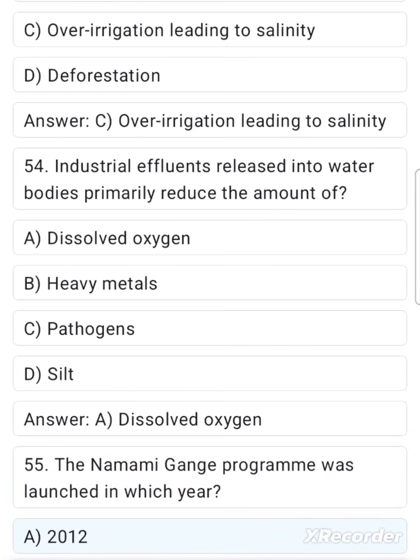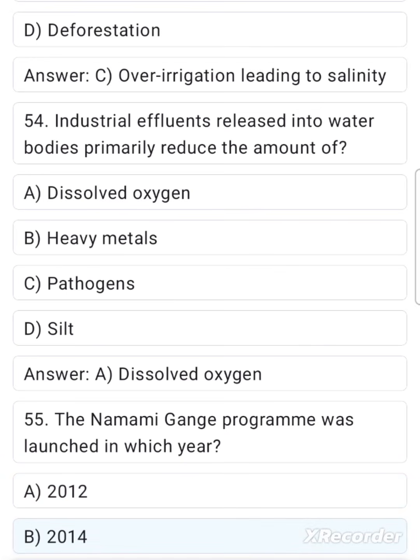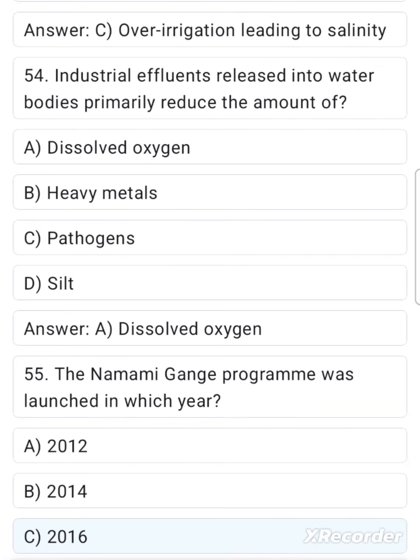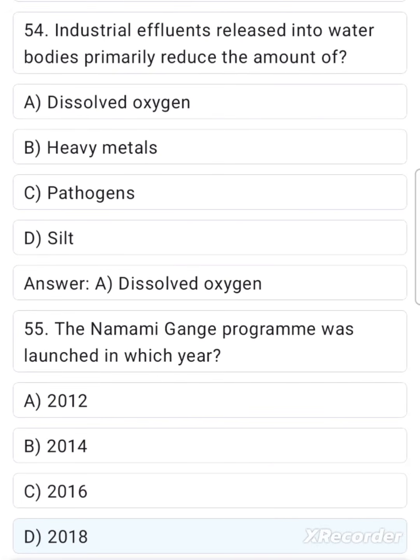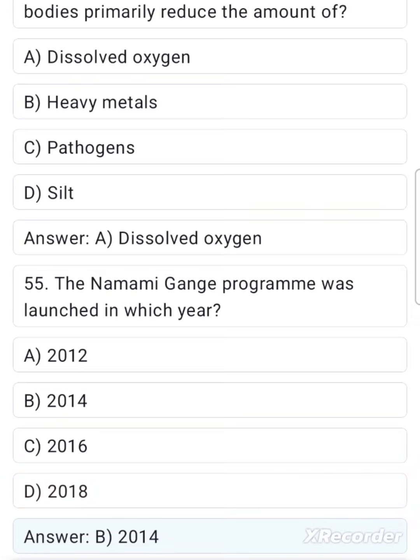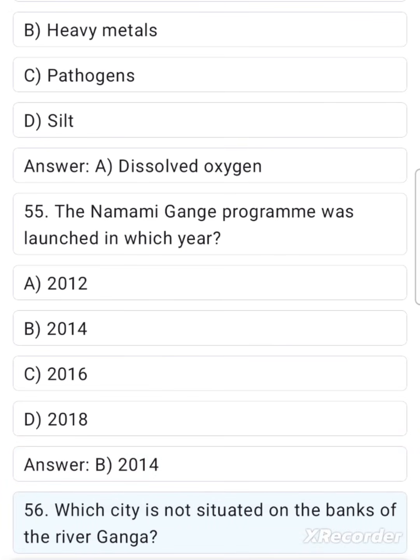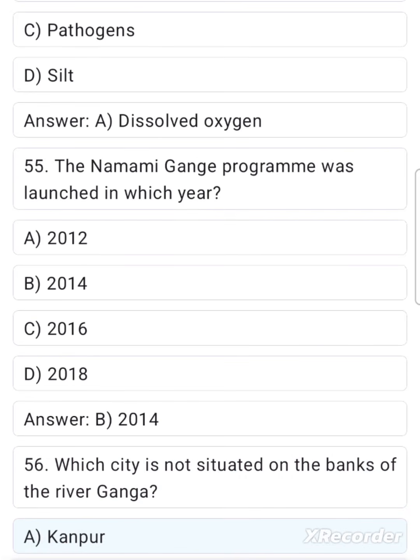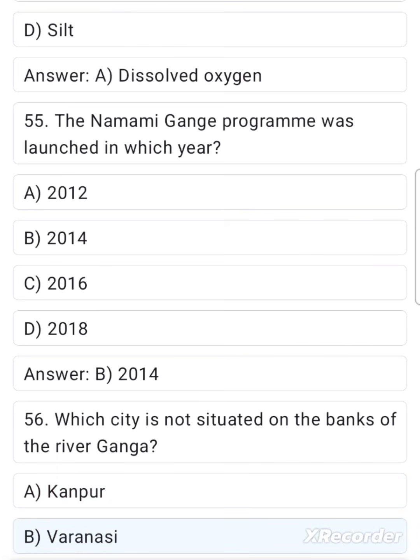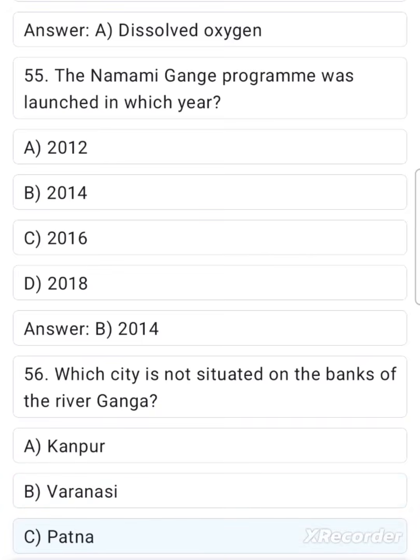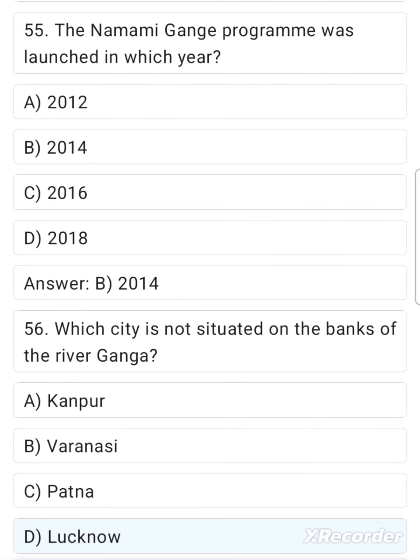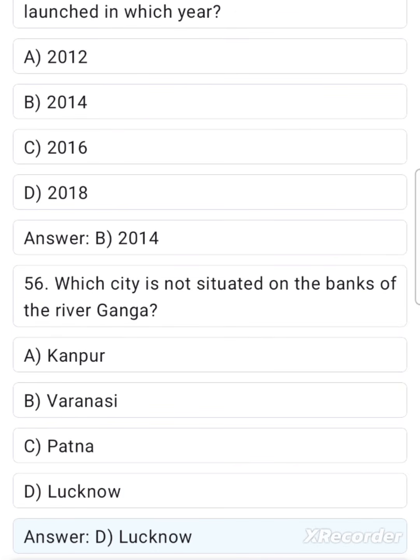A. 2012. B. 2014. C. 2016. D. 2018. Answer B. 2014. 56. Which city is not situated on the banks of the river Ganga? A. Kanpur. B. Varanasi. C. Patna. D. Lucknow. Answer D.